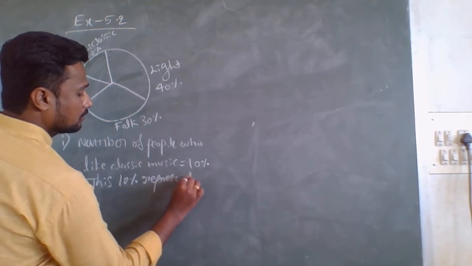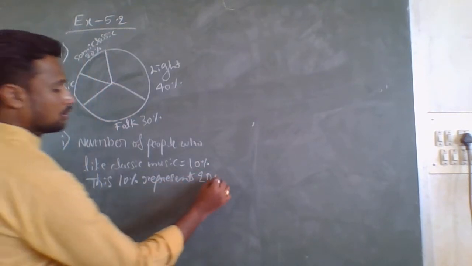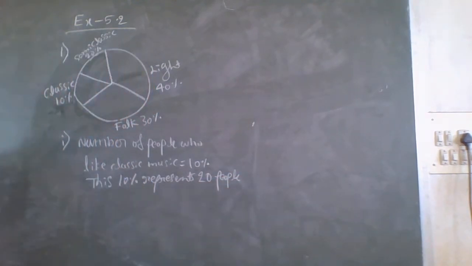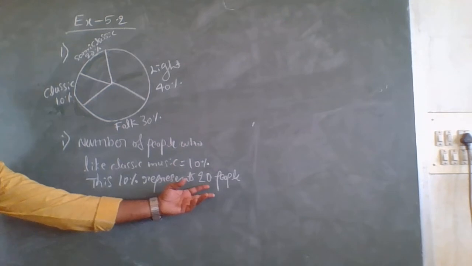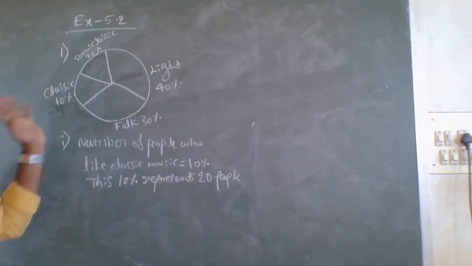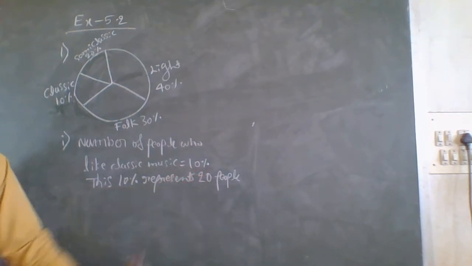Therefore, I will write: this 10% represents 20 people. Why? In the question they have given that 20 people like classic music, but in the pie chart 10% like classic music. Therefore, this 10% represents 20 people.